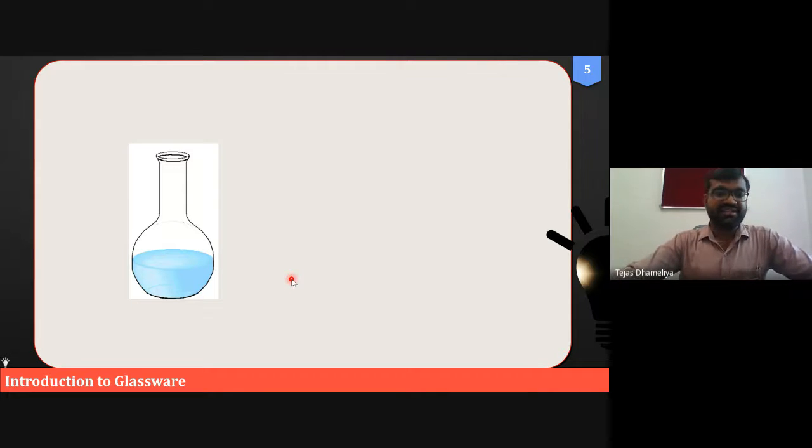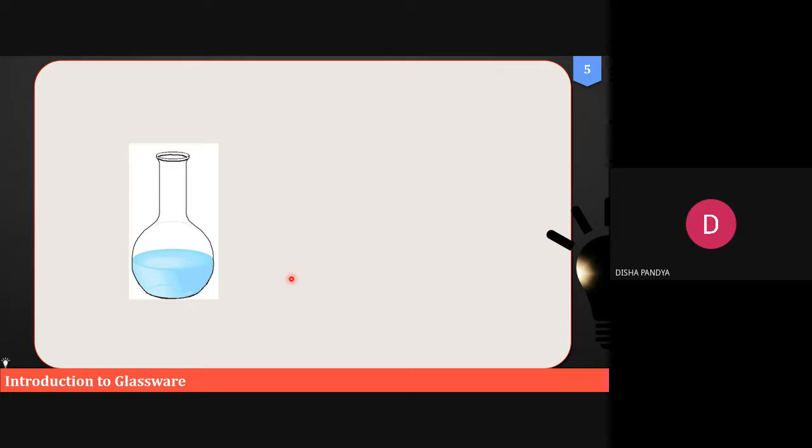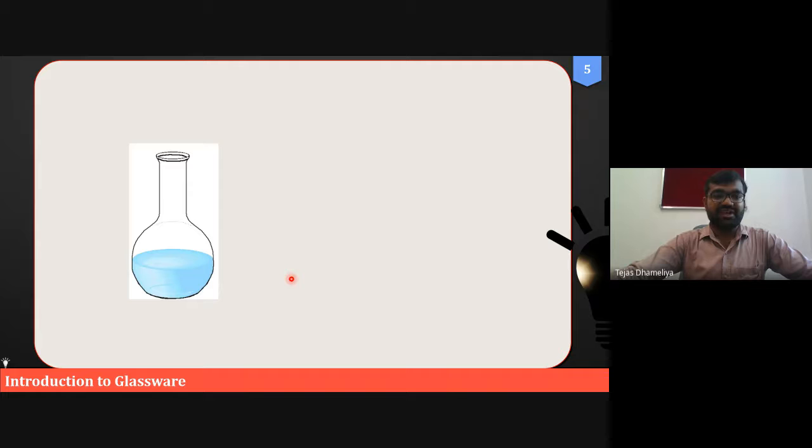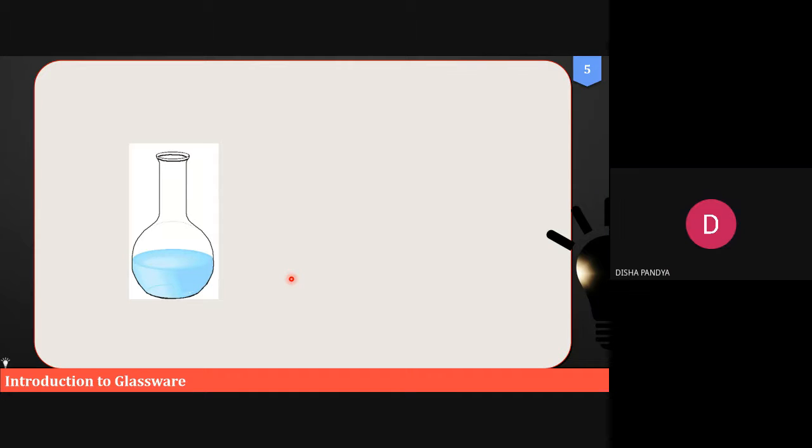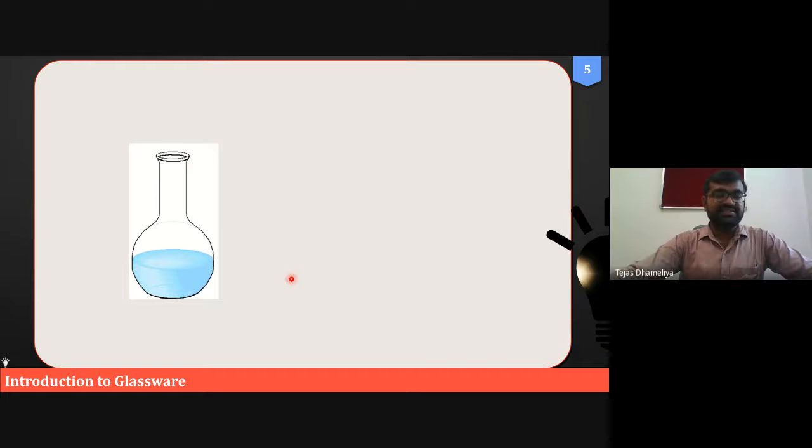Okay, what is the name of this equipment? Another one. Let me ask this question to another fellow, and this time Disha Pandya. Are you there, Disha? Yes, sir. What is this? Flask. What kind of flask? There are thousands of types of flasks. A round flask. This is not the round flask, but flasks are always named according to the base.